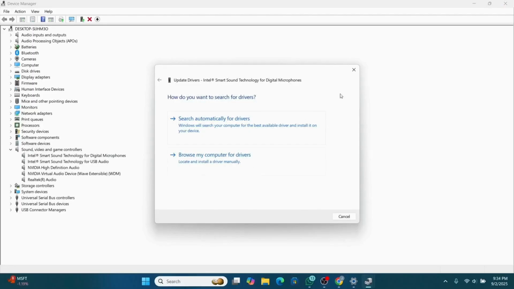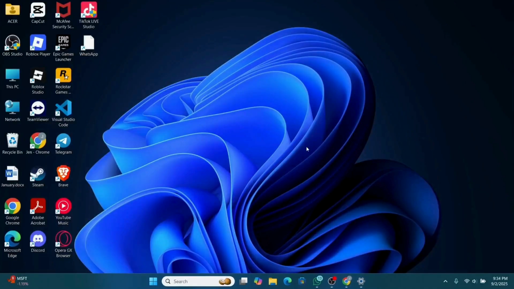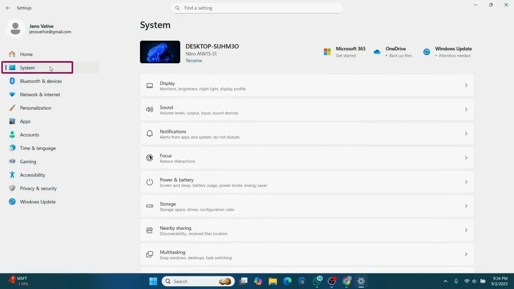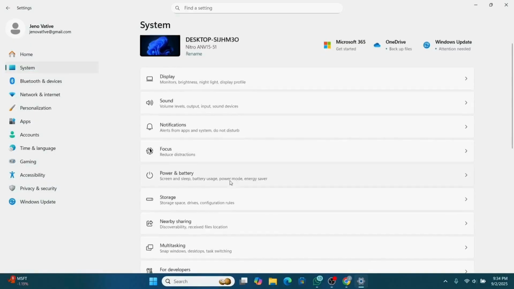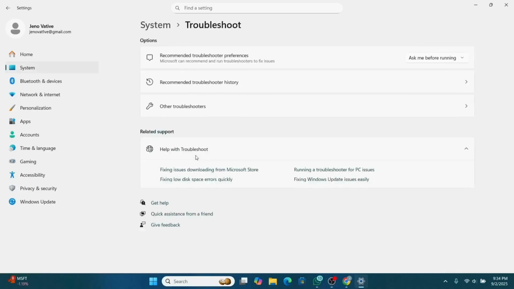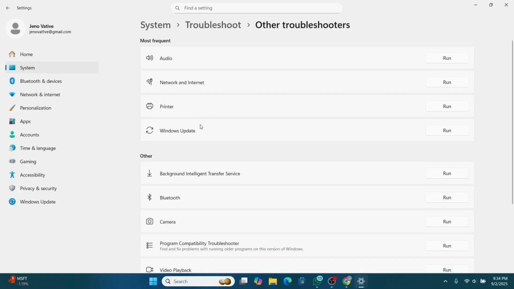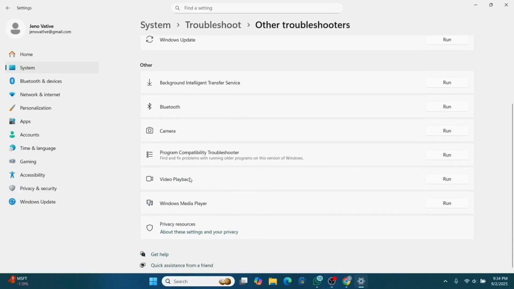Apart from that, you can run the troubleshooter. For that, what you can do is go to your settings. Once you're in your settings, go over and go to System. From System, go over to Troubleshoot. And from Troubleshoot, find the option for other troubleshooters. And from other troubleshooters, you can go ahead and look out for the option called audio troubleshooter for your Windows media player or the audio device that you're using, and let Windows detect and fix your problem.